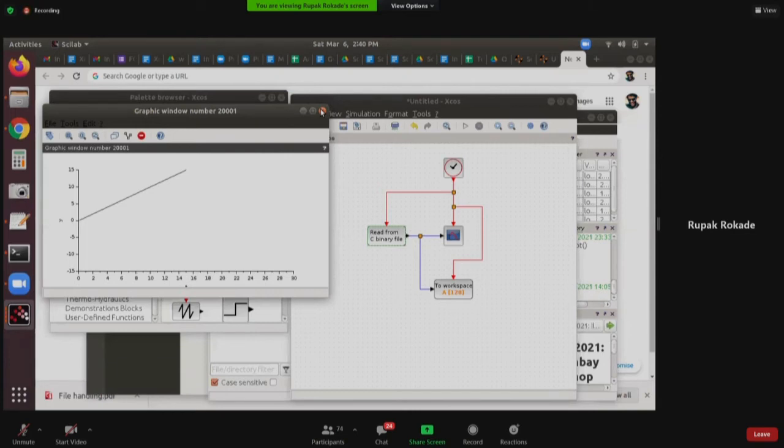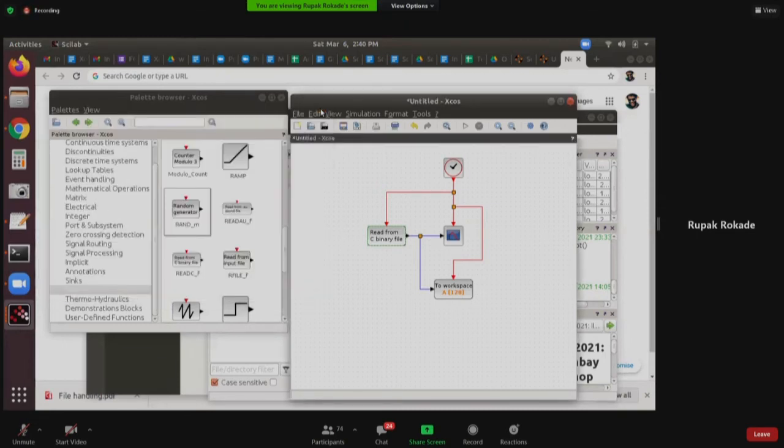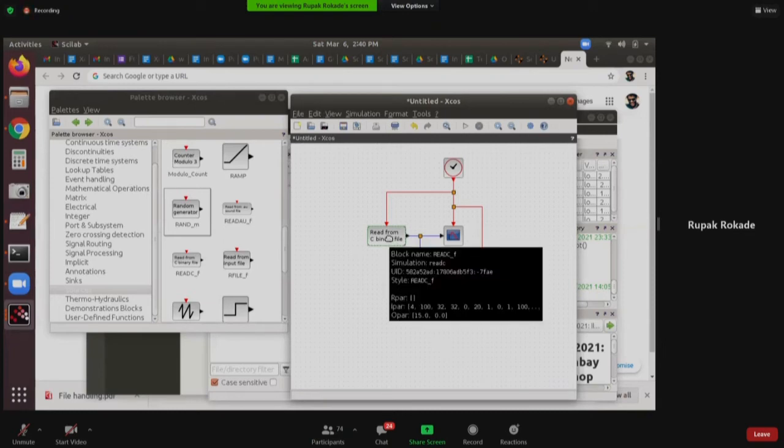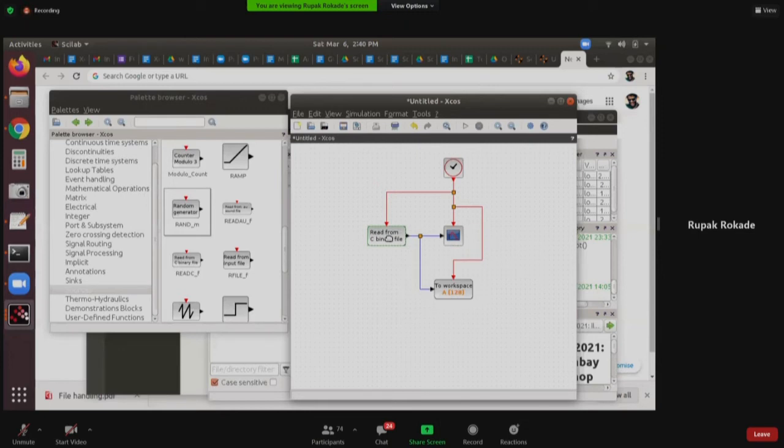Now let us do some conditional operations. Now I want to show you how we can do some if-else operations in XCOS, right? How do we generate some conditions, and how do we act on some conditions? So what I will do is quickly add something.